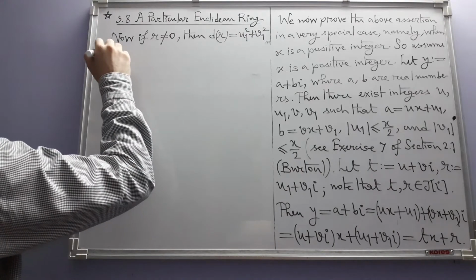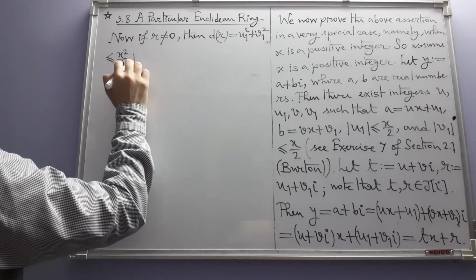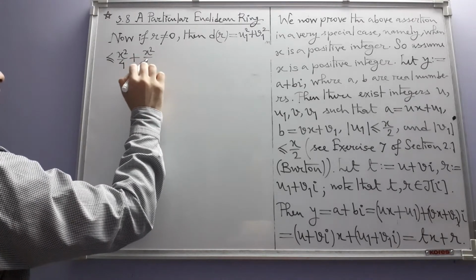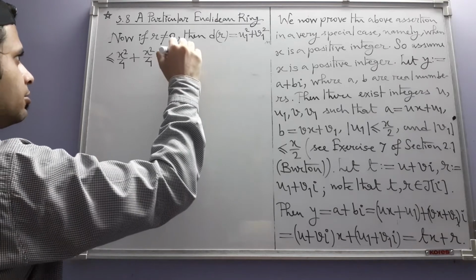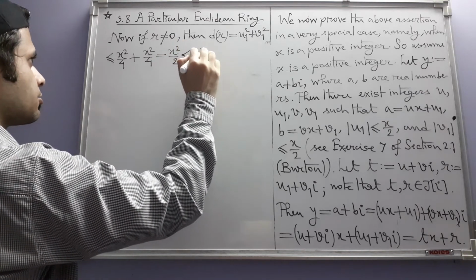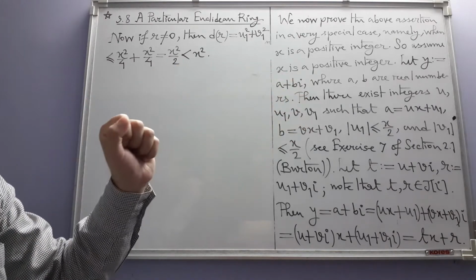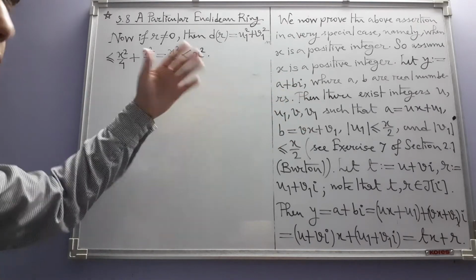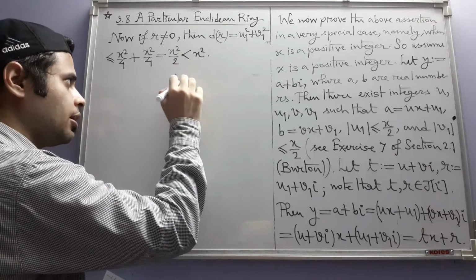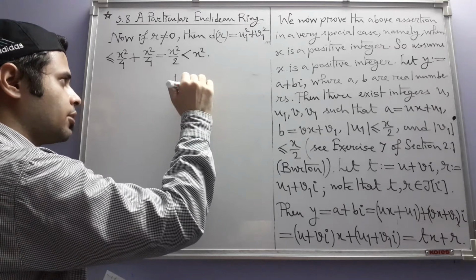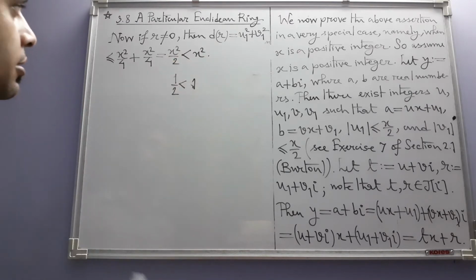So this expression will be less than or equal to x square divided by 4 plus x square by 4, which becomes x square by 2, and this is strictly less than x square. Why? Because x is a positive integer. So x square also is a positive integer. So we can multiply both sides of this inequality by x square to get this inequality, strict inequality.